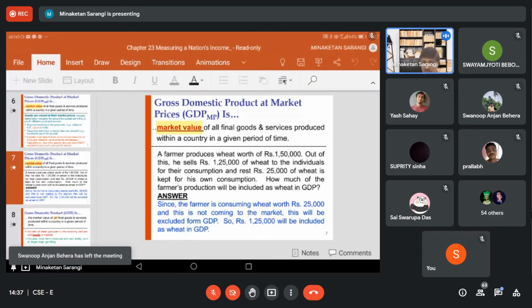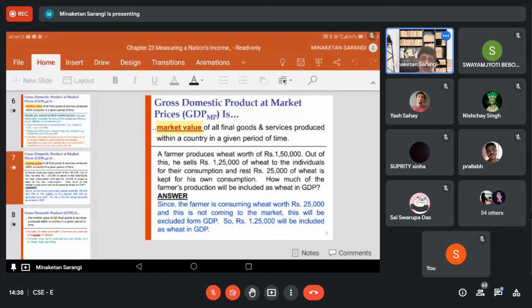So what is excluded from GDP on the basis of market value? The commodities or services which are not coming into the market, which are not bought and sold in the market, they are excluded from the GDP. Any question on this? What is the market value? Why do we require the market value?